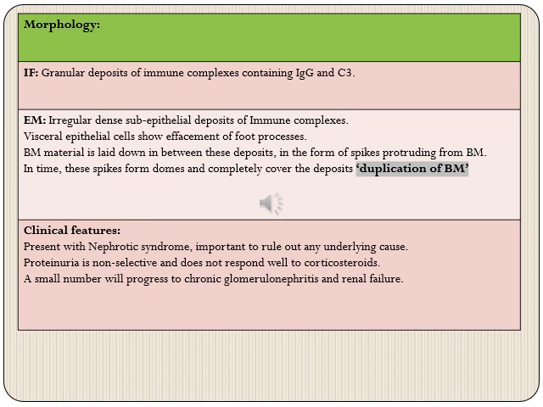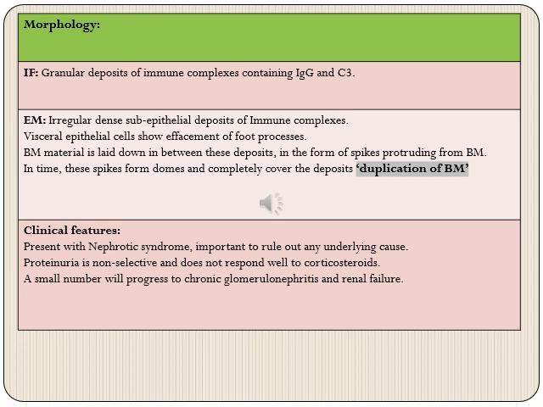So we have covered light microscopy of membranous glomerulonephritis. Continuing with immunofluorescence, as we had discussed, this is an immune mediated glomerulonephritis, so there will be presence of granular deposits of immune complexes containing IgG and C3. On electron microscopy, there will be presence of irregular, dense subepithelial deposits of immune complexes. Subepithelial meaning they will be lying in between the visceral epithelial cells and glomerular basement membrane, or they will be outer to the glomerular basement membrane.